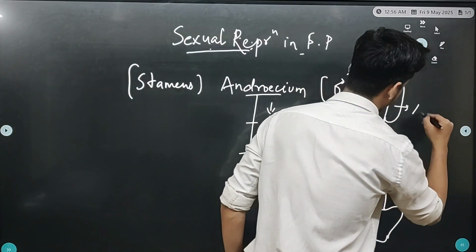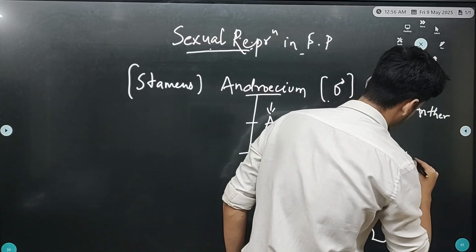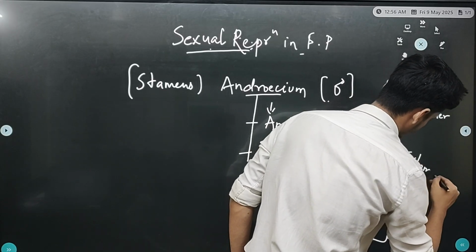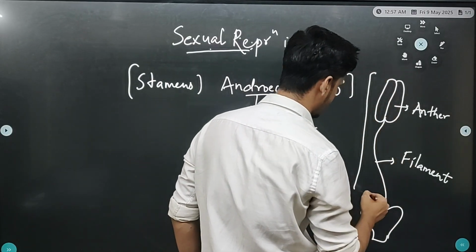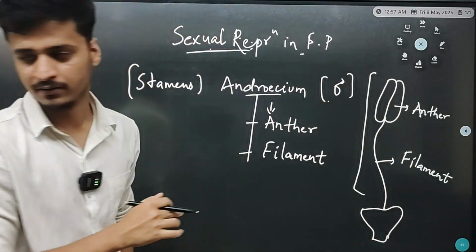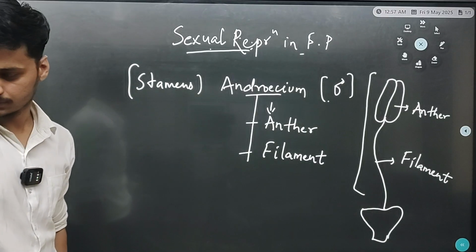This is anther and filament. Long slender-like structure is filament, and this male part is known as androecium or stamen.